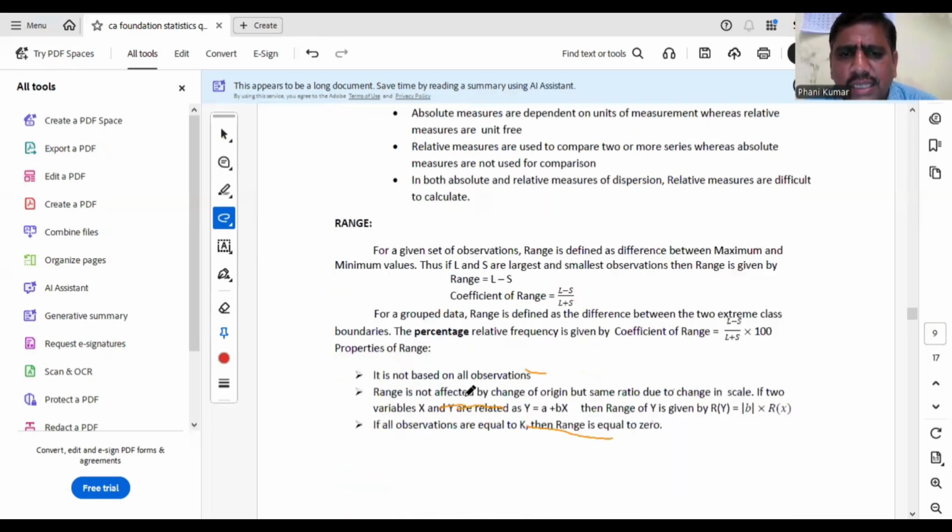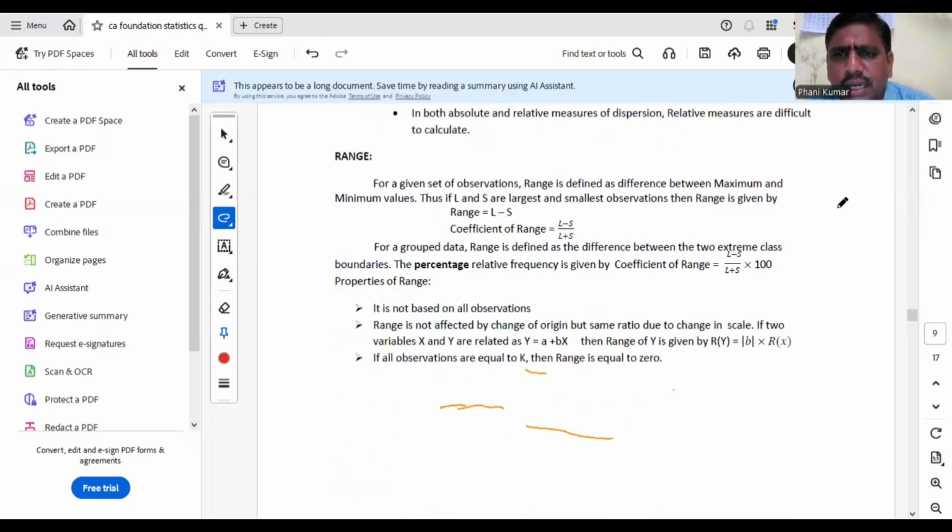Now, the first one is range. How to calculate range? For a given set of observations, range is nothing but the difference between the maximum and minimum value. That is, range is L minus S, larger value minus smaller value. Absolute range is L minus S. Coming to relative range, the coefficient of range is L minus S by L plus S into 100. Sometimes it may be given into 100 and sometimes not. According to the answer options, you have to proceed. If it is given in percentages, into 100 will be there. If it is in decimals, neglect the into 100. So relative range is equal to L minus S by L plus S into 100. That means relative range is absolute range by sum of extremes. L plus S means sum of extremes.